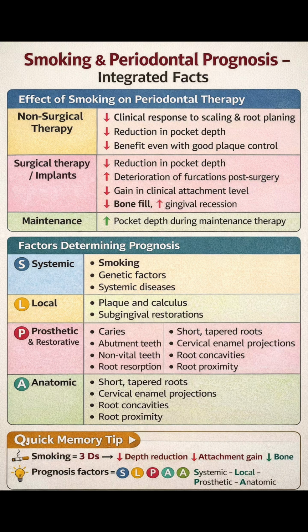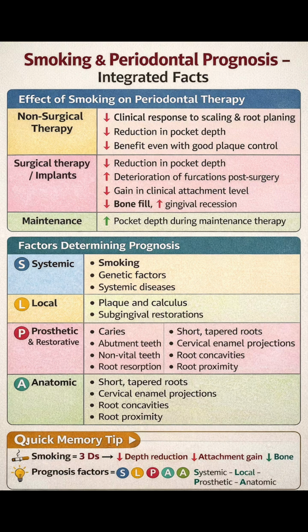Let us look at this slide on smoking and periodontal prognosis. Smoking is one of the most important modifiable risk factors affecting periodontal disease progression, treatment response, and long-term prognosis. Effect of smoking on periodontal therapy. First, we will discuss how smoking affects different phases of periodontal therapy.